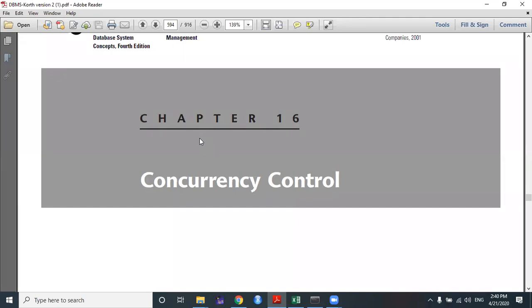Okay, so all of you must read this chapter thoroughly, because this chapter has been very clearly written and is understandable in this book by Korth. Please go through it. I have already uploaded the soft copy of this book on my website.